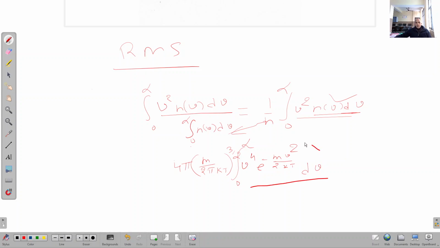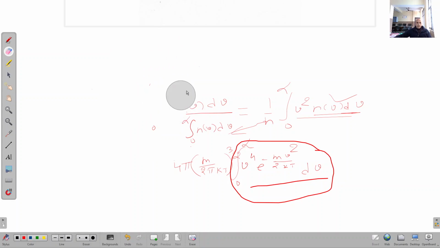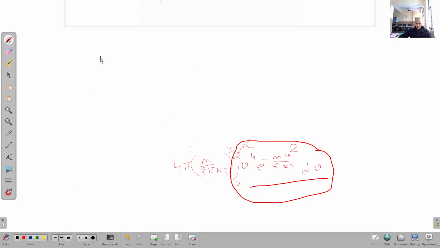So again, this is a standard integral. Clear? I can write it here. The standard integral is integration 0 to infinity x power 4 e raised to power minus a x square, which is equal to 3 by 8 a square into pi by a to the power 1 by 2.